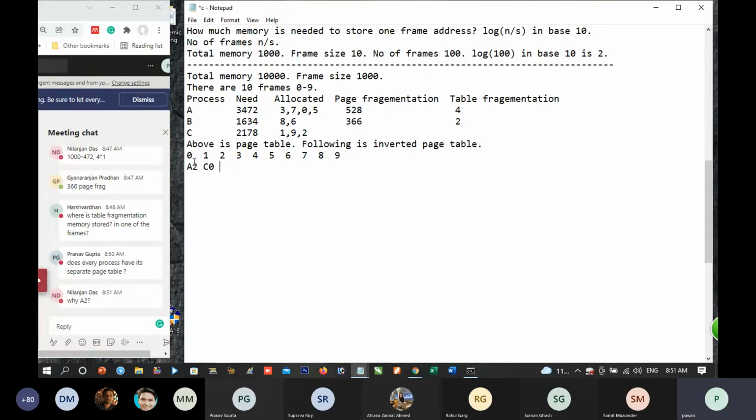Frame number 0 has been allotted to process A, page 2. Process A, page 0 is frame 3. Process A, page 1 is frame 7. Process A, page 2 is 0. Do you agree? Yes, sir, got it.